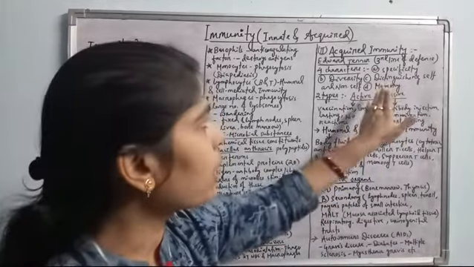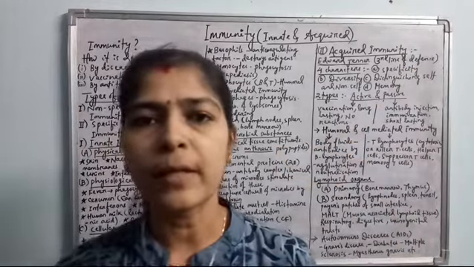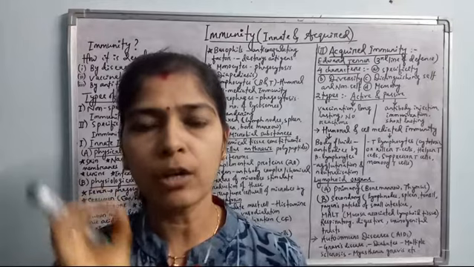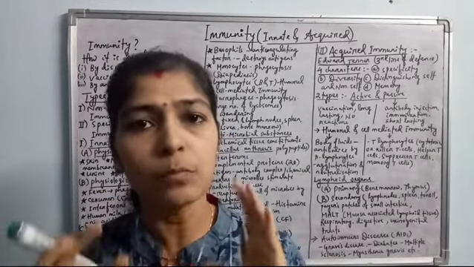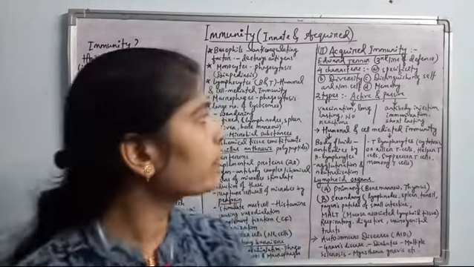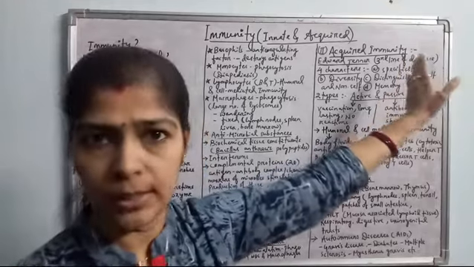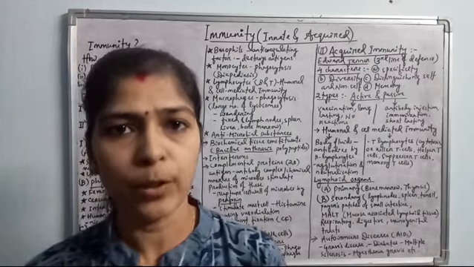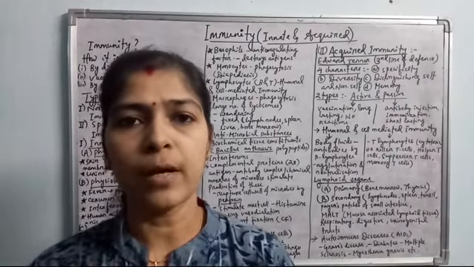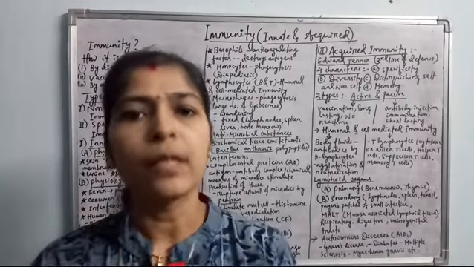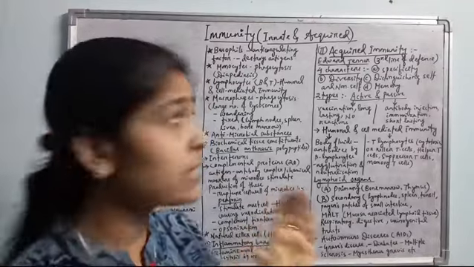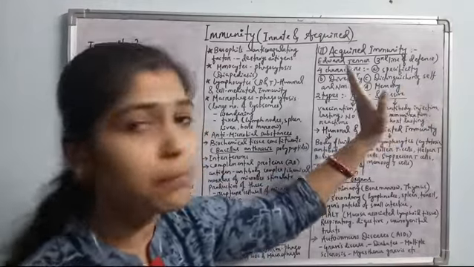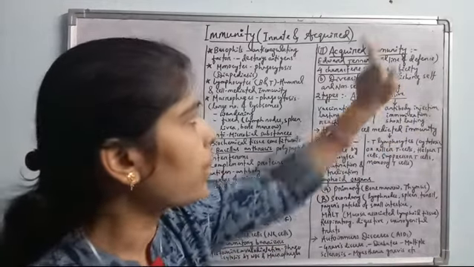If someone has taken the vaccine for a particular disease, then this particular disease-causing microbe will not cause the disease again throughout the lifetime. This is the memory of the acquired immunity. The acquired immunity can memorize the entry of the particular pathogen into our body, so that there will be production of antibody against that particular disease. So there is specificity, diversity, distinction between self and non-self, and memory. These are the four characteristics of acquired immunity.